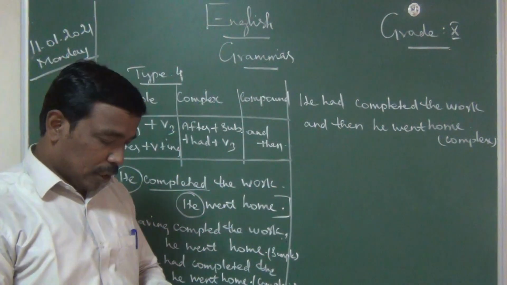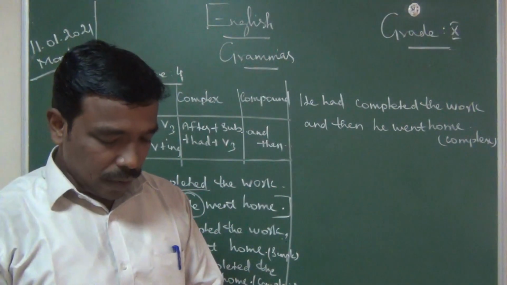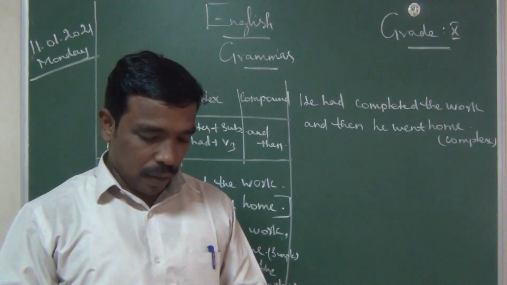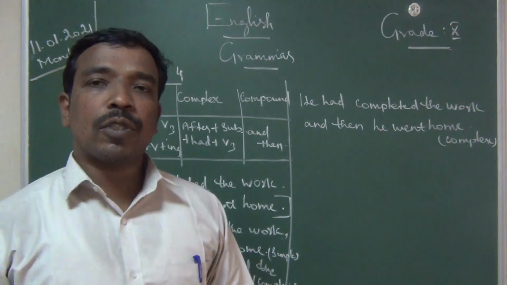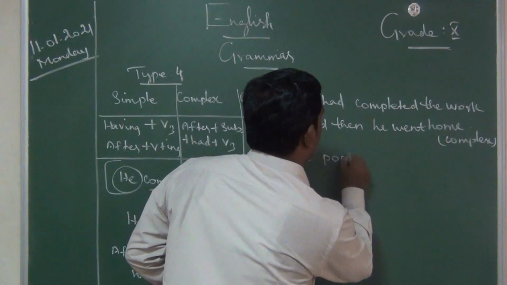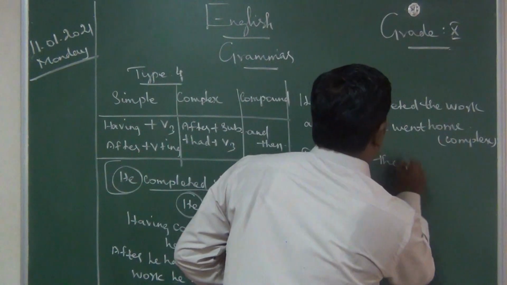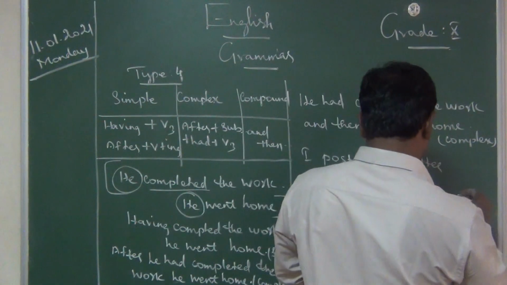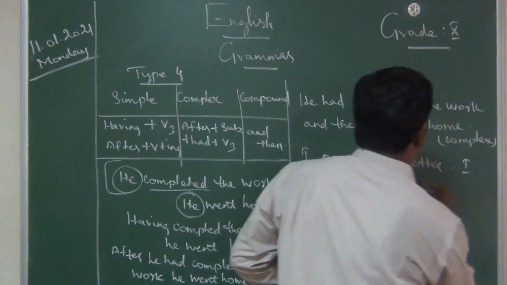Write one more question. I posted the letter. I returned home.